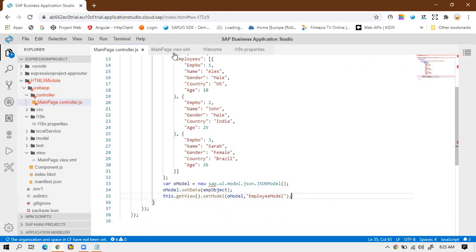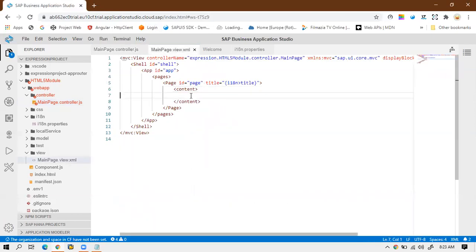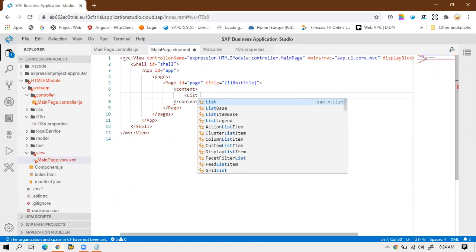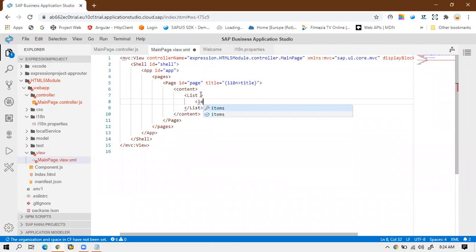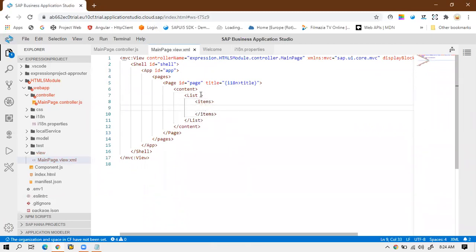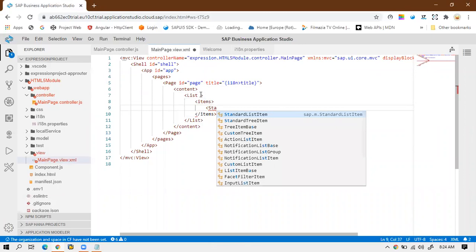We have also set this model on the view, so that any control which is declared inside the view can easily access the data inside the model. So what I will do next is use the list control. Let me define the list control. This is the list control, and inside the list there is an items aggregation, and inside the items I will use the standard list item. Besides standard there is also a custom list item; there are different list items that are possible to use.